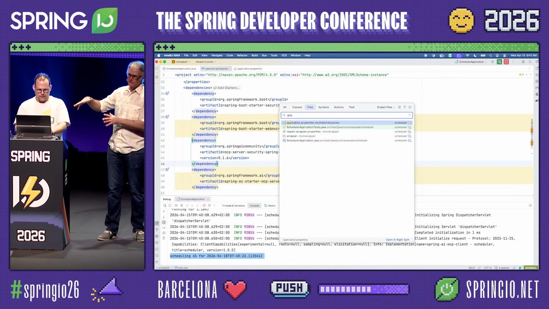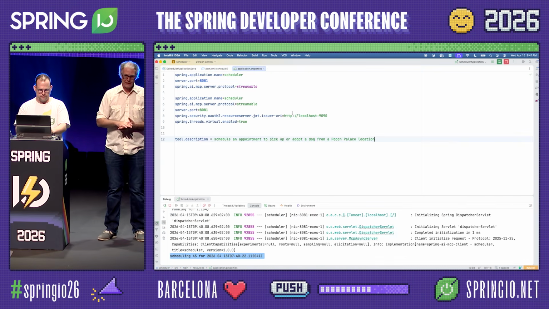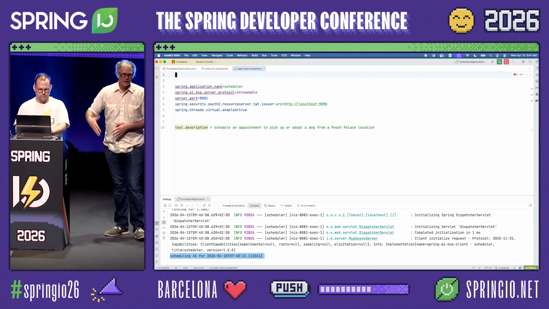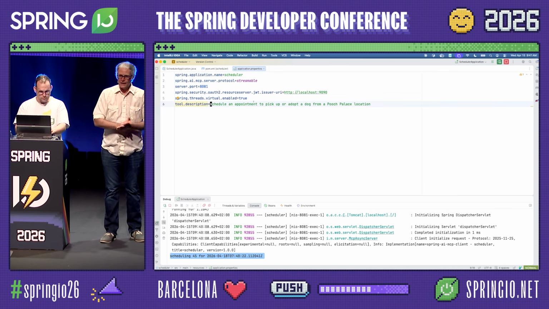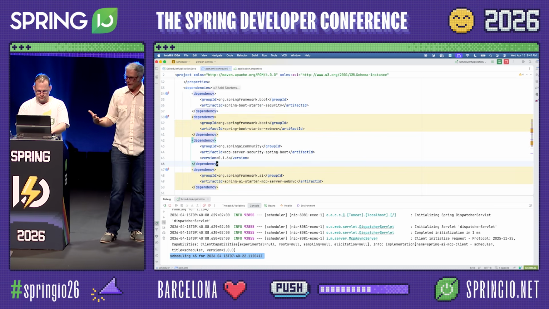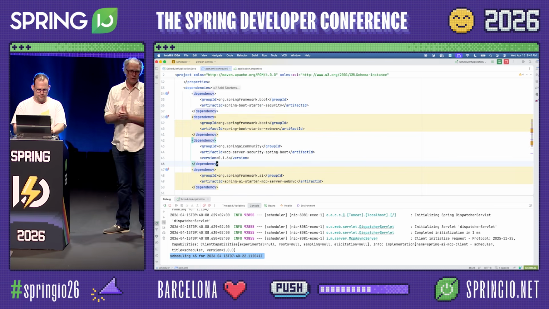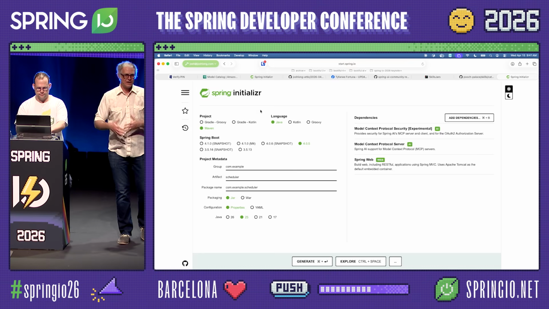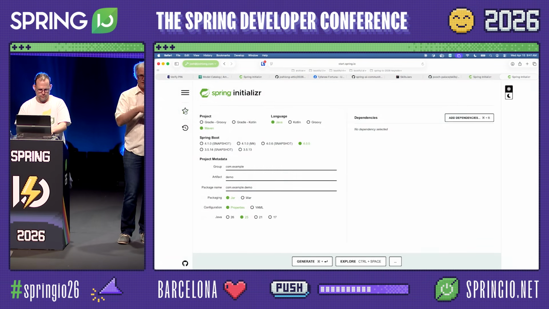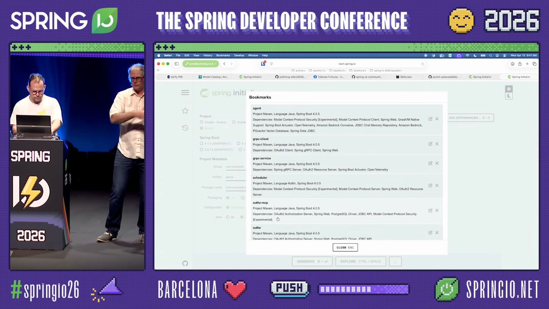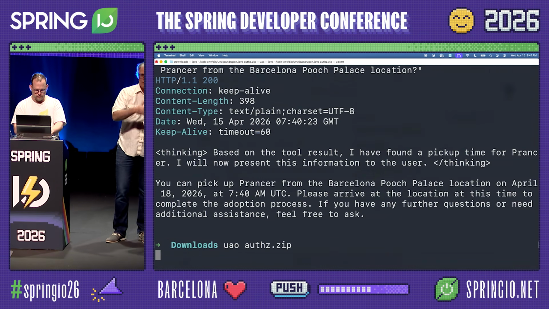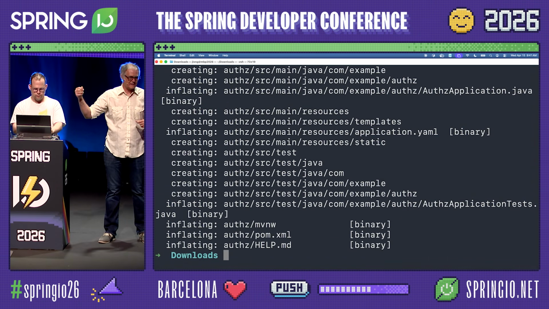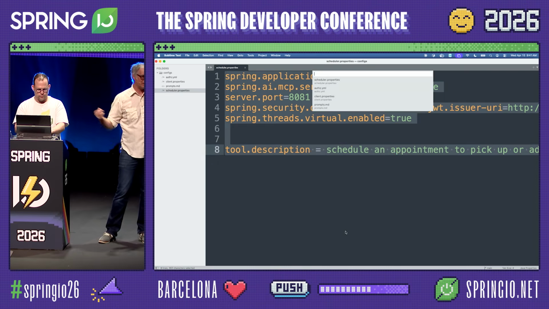We didn't show the auth step for our book MCP at the beginning, but there is actually an auth server, and that auth server requires that the user, in order to invoke that MCP server, is authenticated. And so we can do the same thing with our Pooch Palace scheduling service, and we can actually propagate user identity through from the agent call to the MCP server. So that means we can authenticate both on the front door for the agent, but then also know their user identity when we invoke that MCP call.